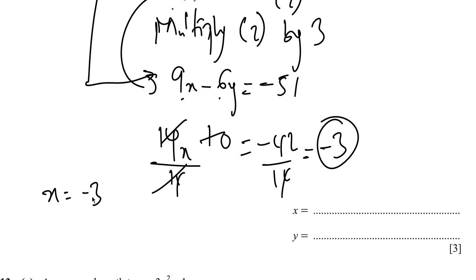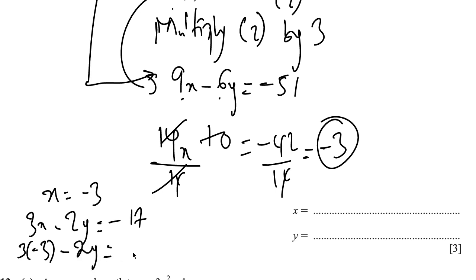So with the value of x, you could take any of the equations and substitute. So with 3x negative 2y equals negative 17, we could substitute the value of x, and that's 3 into negative 3. Negative 2y equals negative 17. Right, so 3 times negative 3 is negative 9. Negative 2y equals negative 17.